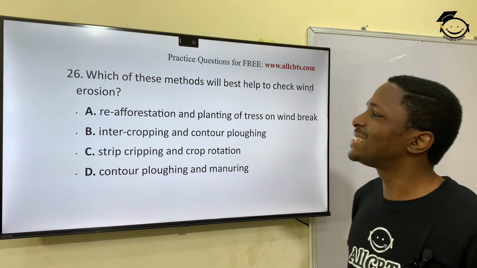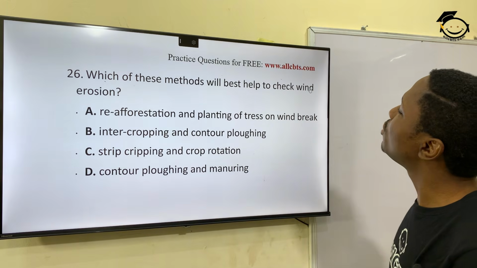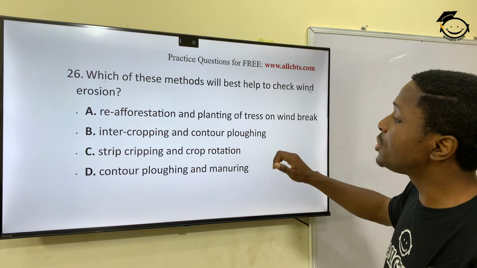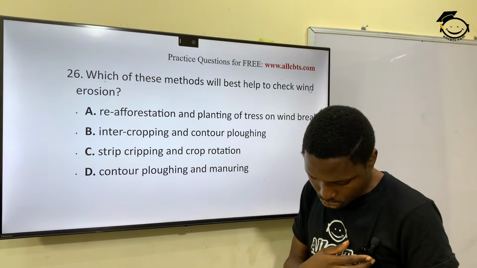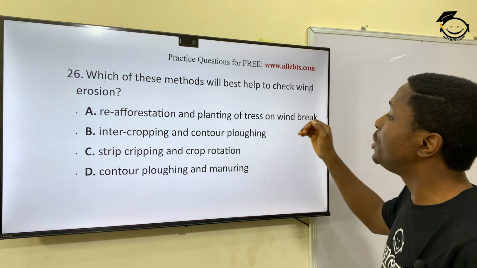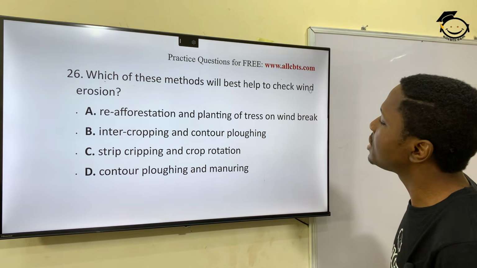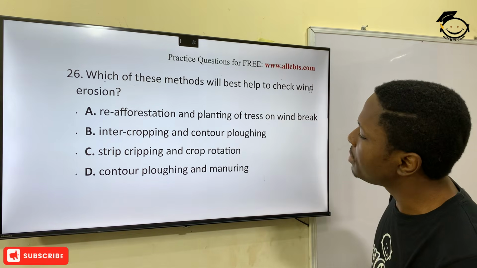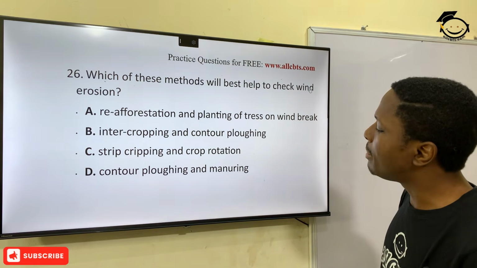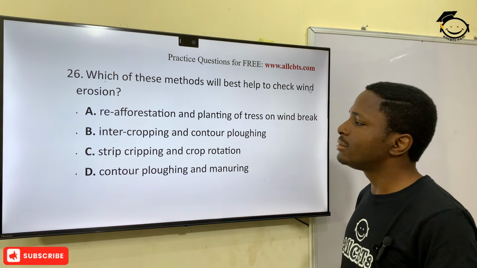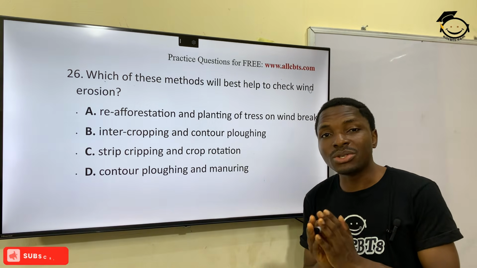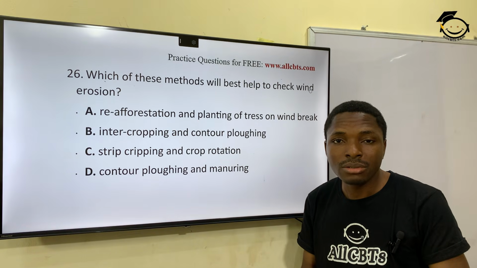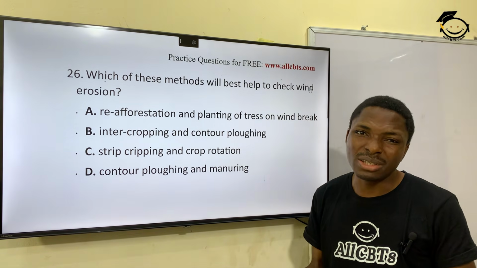Okay, question 26 now. Which of these best methods will help to check wind erosion? In other words, which of these would reduce wind erosion? You have reforestation and planting of trees and windbreak. You have intercropping and contour plowing, strip cropping and crop rotation, contour plowing and manuring. Okay? Don't allow all these grammars to mess you up, right? They are all agricultural grammars, but they mean very simple things.